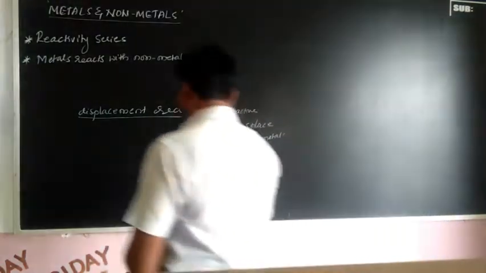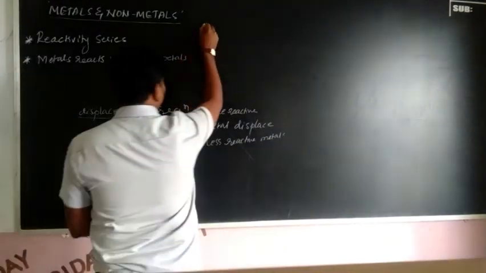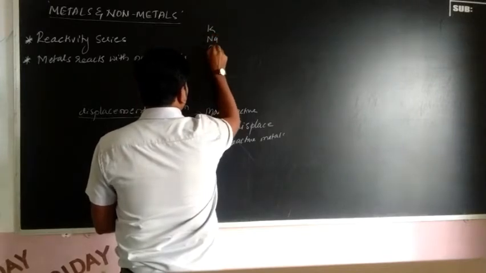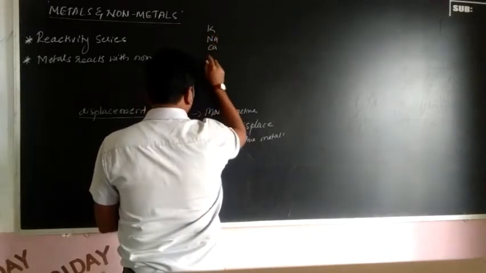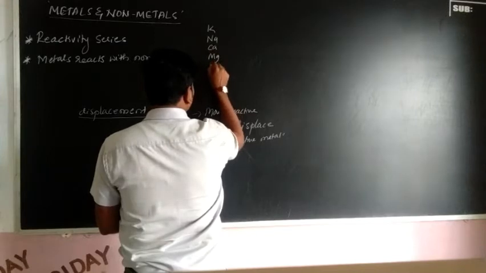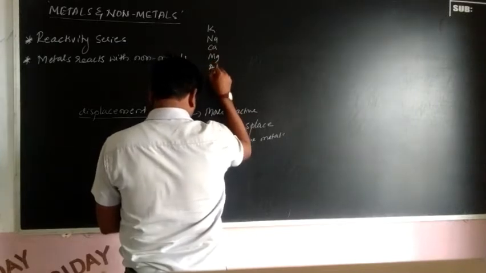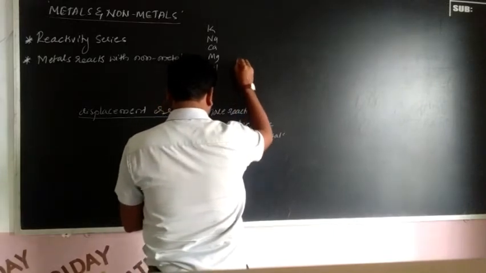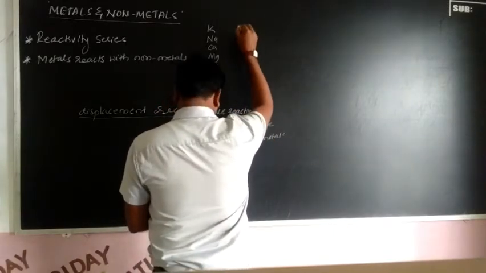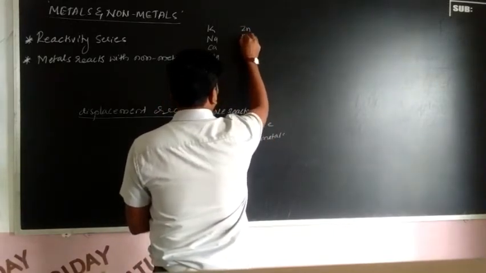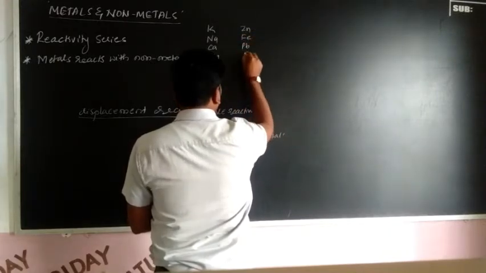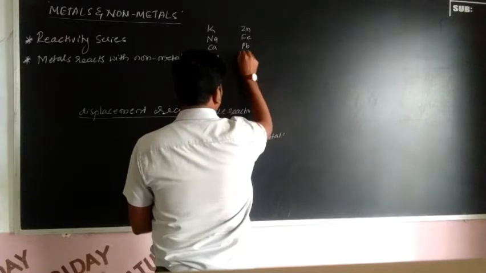The reactivity series is: potassium, sodium, calcium, magnesium, aluminium. Then after that, zinc and iron, lead, and one more, hydrogen.